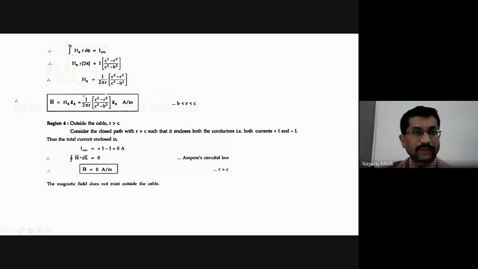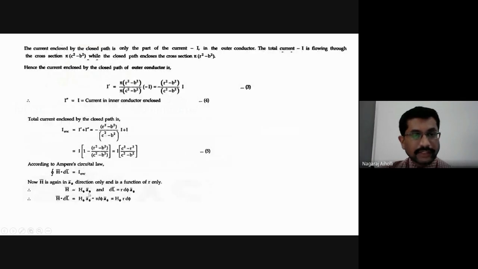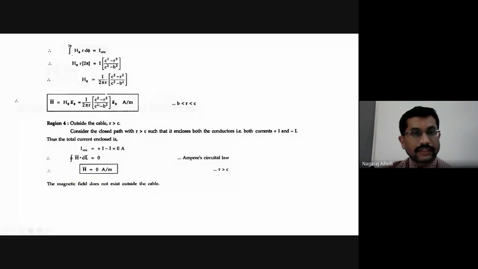Therefore, h bar will be equal to h phi into a phi bar. Here, h phi is I divided by 2 pi r into (c square minus r square) divided by (c square minus b square), or you can remember it as I into (c square minus r square) divided by 2 pi r into (c square minus b square), so that you will not go wrong in remembering the equation. Multiplied with a phi bar, ampere per meter. This is for the region where r is in between b and c, that is r greater than b and less than c.